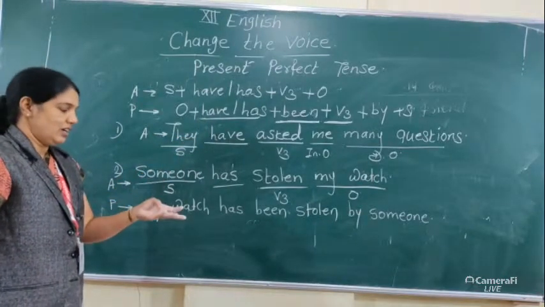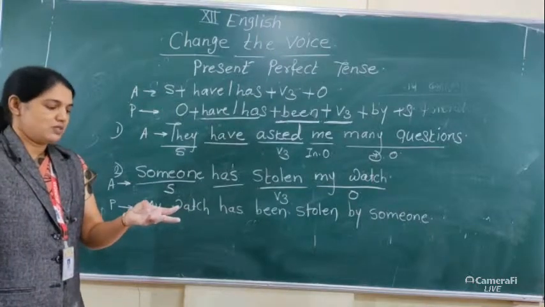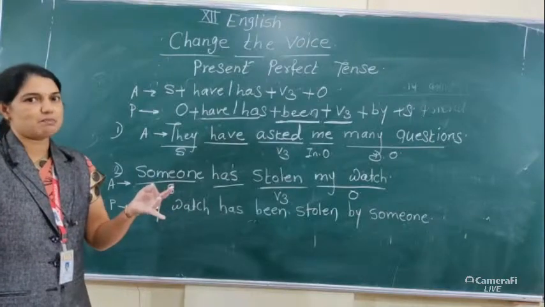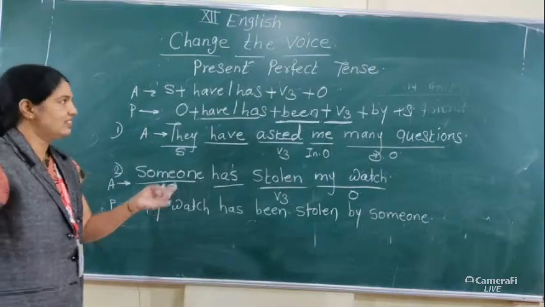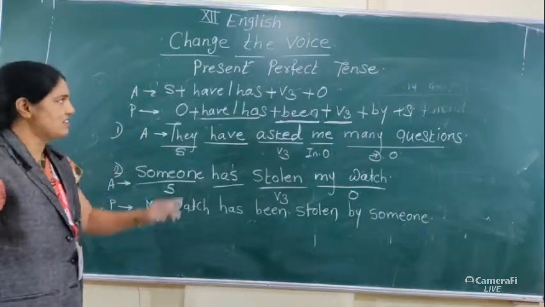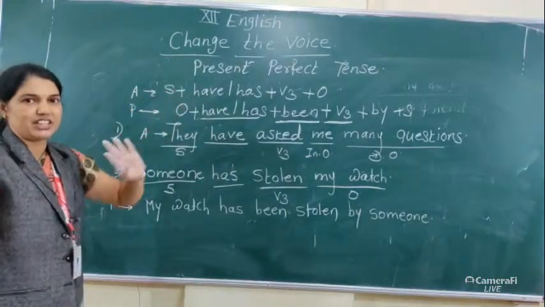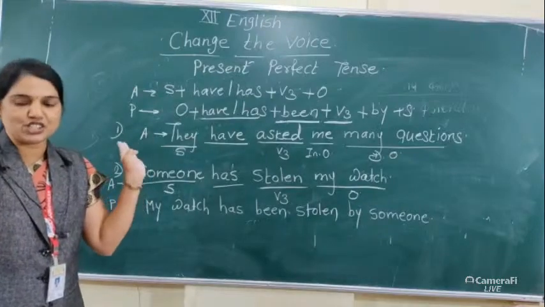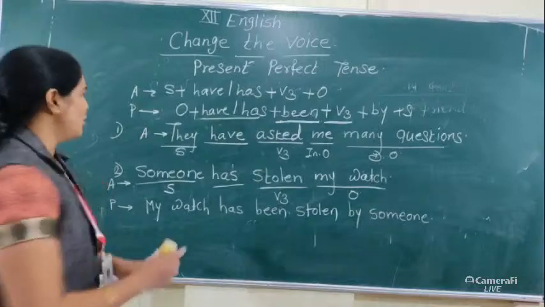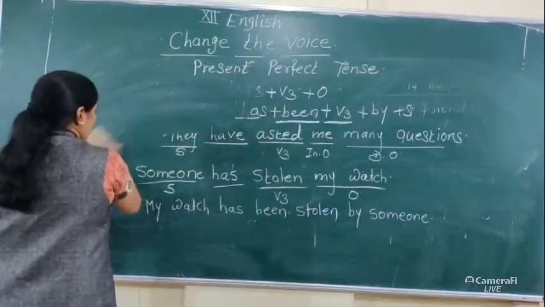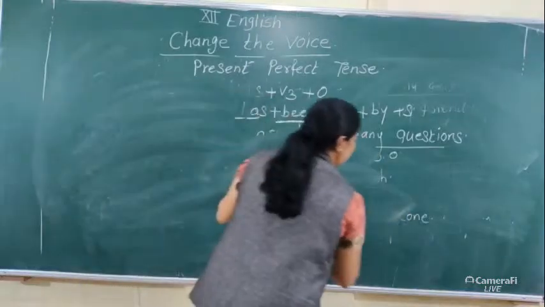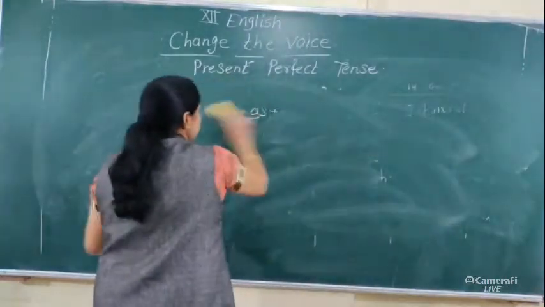Now we have completed simple present tense, present continuous tense and present perfect tense, and the next one is simple past tense, because in present perfect continuous there is no change of voice. Now once again I revise the structure, and it's very simple.